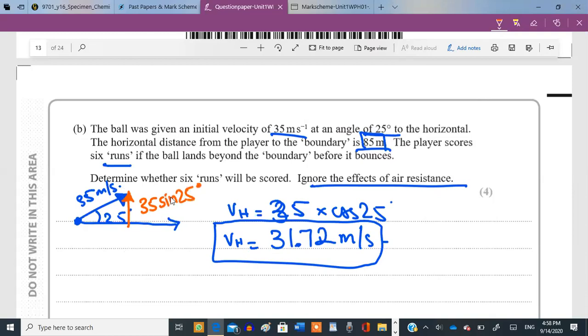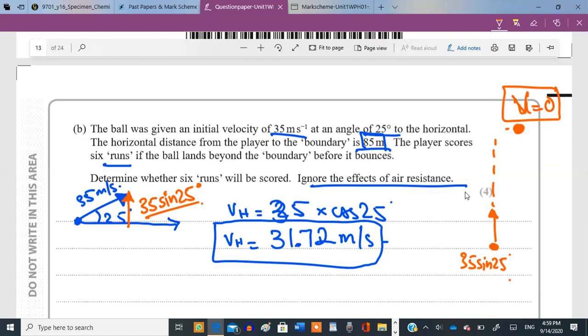That vertical component can be used to get the time, because remember, the vertical motion is similar to a ball thrown upwards to the maximum height. Throwing it upwards to the maximum height means its final velocity is 0. Its initial velocity is 35 sine of 25 degrees.